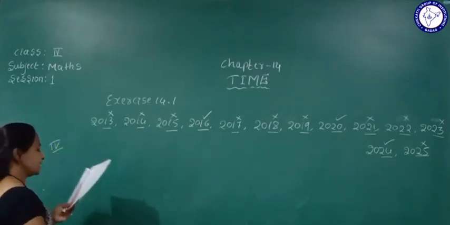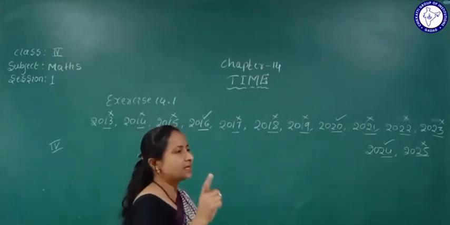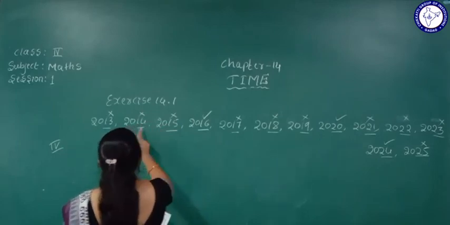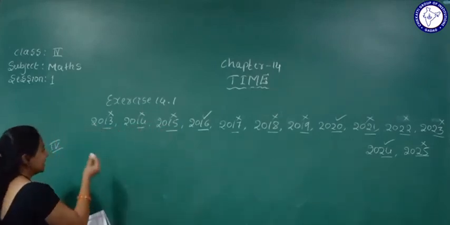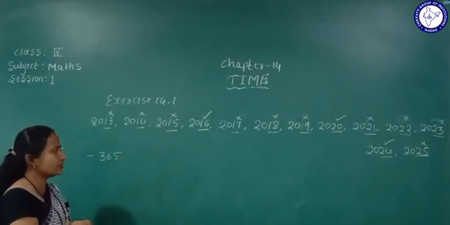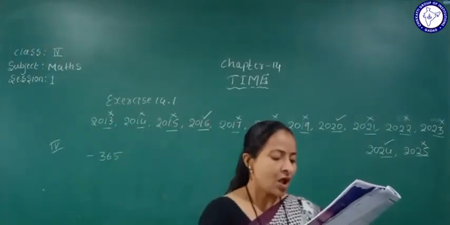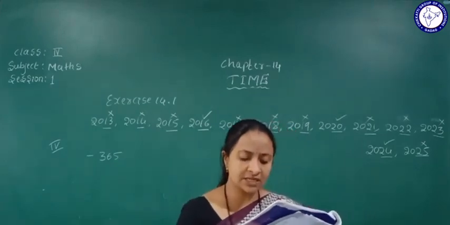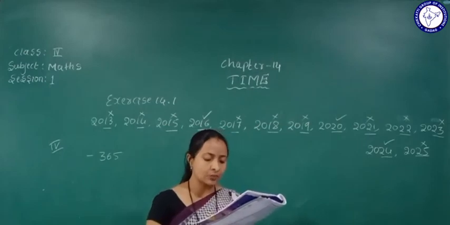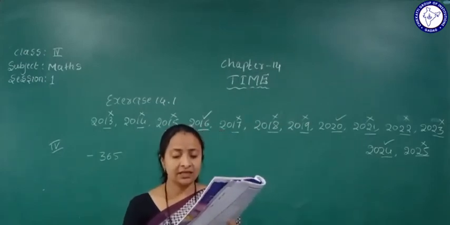Okay. Next one, that is the fourth one they mention here. How many days are there in 2014? First you can see whether that year is a leap year or not. 2014 is not a leap year. So 365 days are there in the year 2014. Yes. Next, how many years once can the birthday be celebrated for those who are born on February 29th in a leap year?